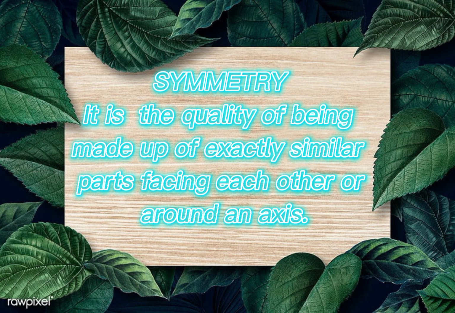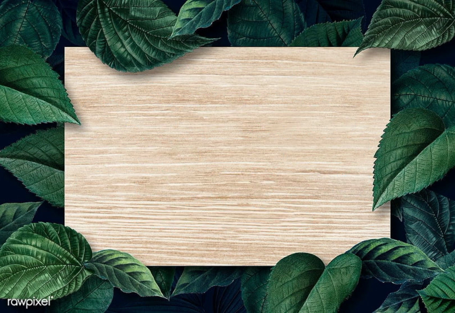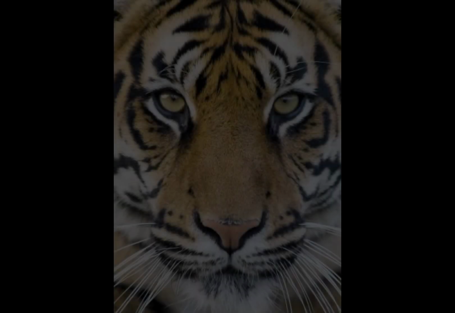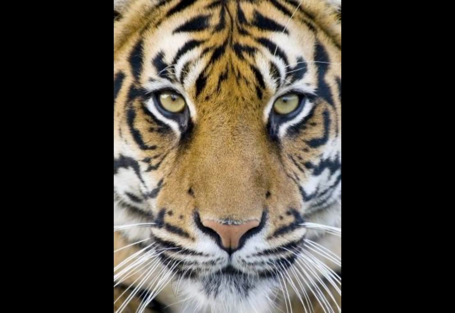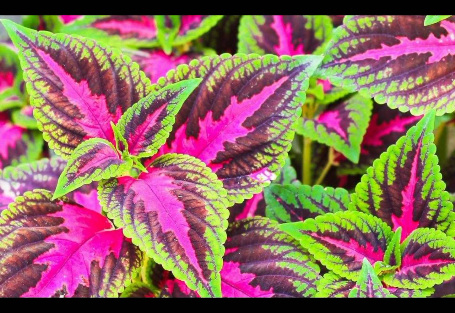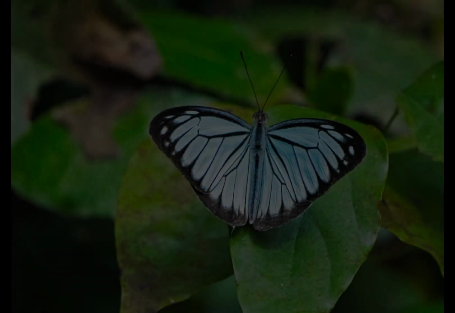Symmetry is a predictable and perfect regularity within a pattern. In a symmetric pattern, certain aspects of the pattern are produced identically when other aspects of the pattern are changed. Examples of these symmetrical patterns in real life include the pattern in the skin of a tiger, which shows mirror or bilateral symmetry, the patterns in a Mayana plant, and the skeletal symmetry influenced by tissue mechanics, which can be seen in animals like butterflies.